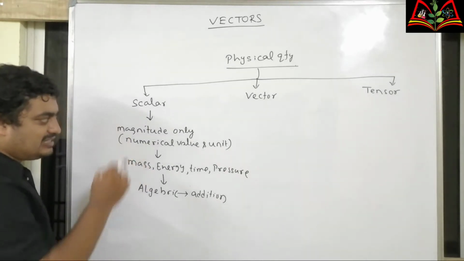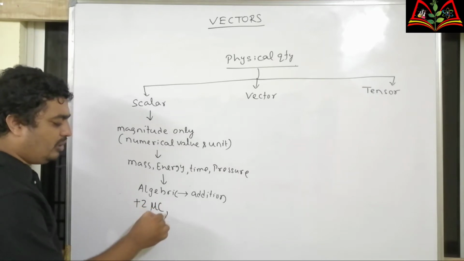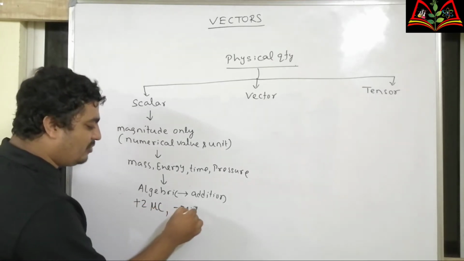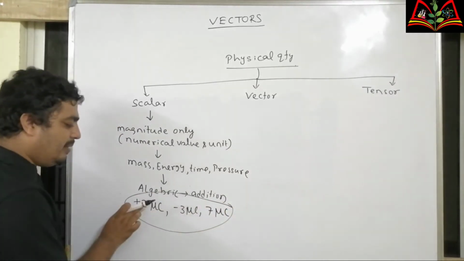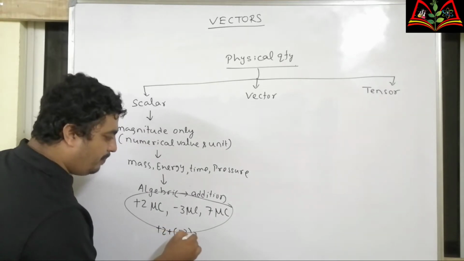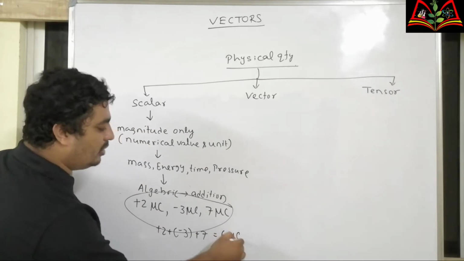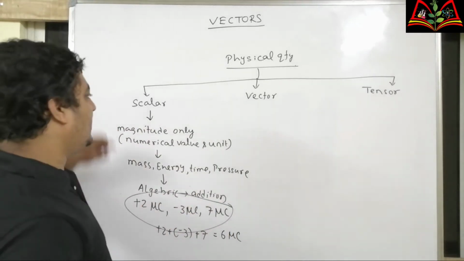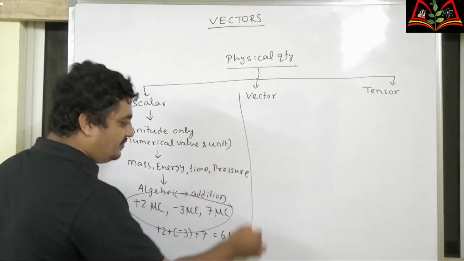For example, charge is a scalar quantity. If I have plus 2 microcoulomb, minus 3 microcoulomb, 7 microcoulomb, the net charge will be plus 2 plus minus 3 plus 7, that is equal to 6 microcoulomb. This is called algebraic addition. So, scalar quantities follow the algebraic addition.